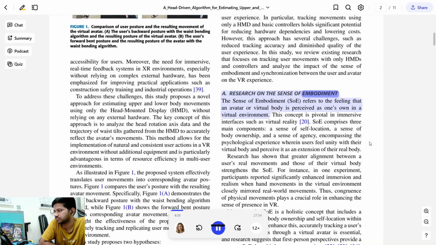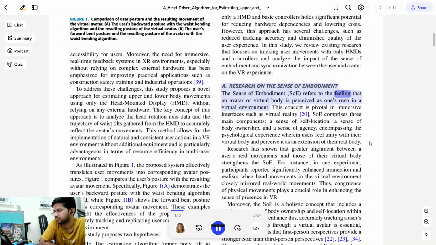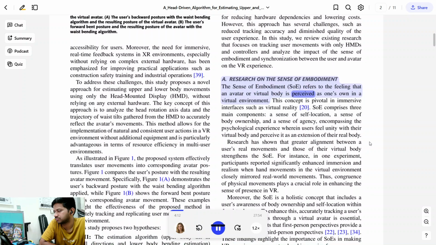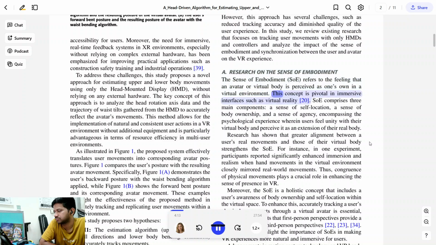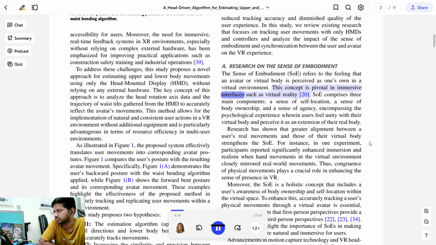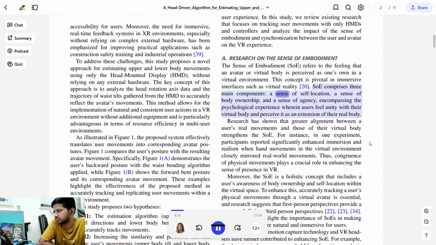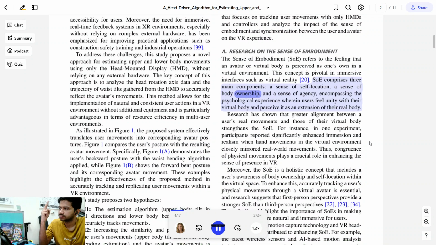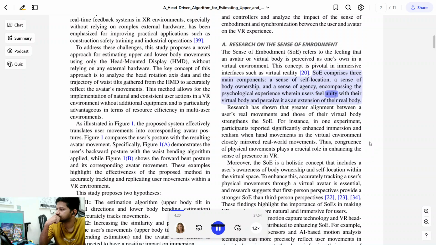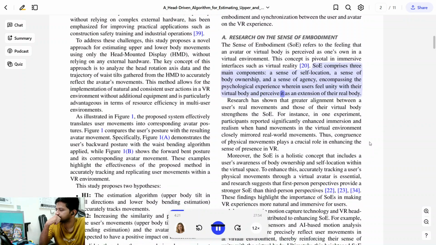Research on the sense of embodiment. The sense of embodiment refers to the feeling that an avatar or virtual body is perceived as one's own in a virtual environment. This concept is pivotal in immersive interfaces such as virtual reality. SOE comprises three main components: a sense of self-location, a sense of body ownership, and a sense of agency, encompassing the psychological experience wherein users feel unity with their virtual body and perceive it as an extension of their real body.